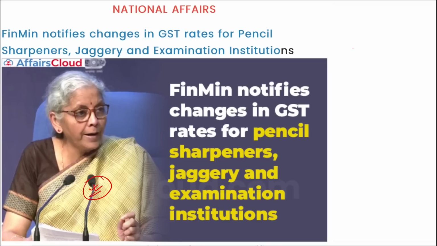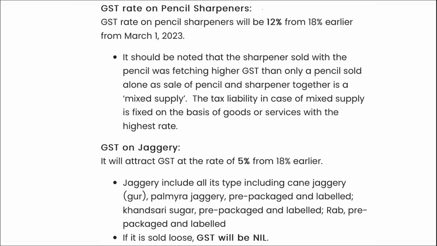This recommendation was given during the GST Council in its 49th meeting, that was on 18th of February 2023. If we talk here only about the GST rates on pencil sharpeners, the GST on pencil sharpeners will be 12%, that was earlier 18%, from 1st of March. It should be noted that the sharpener sold with the pencil was fetching a higher GST rate than a pencil sold alone, as a sale of pencil and sharpener together is a mixed supply.